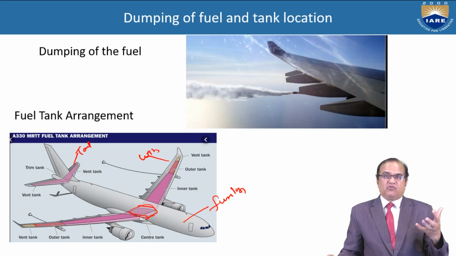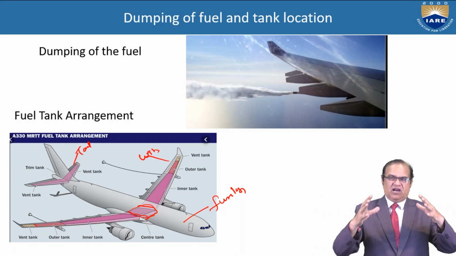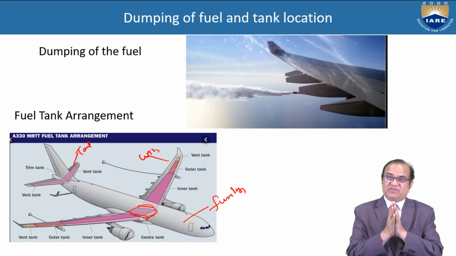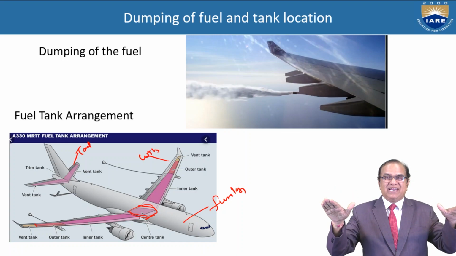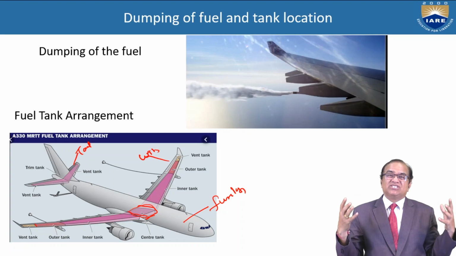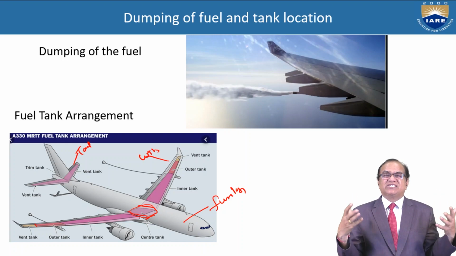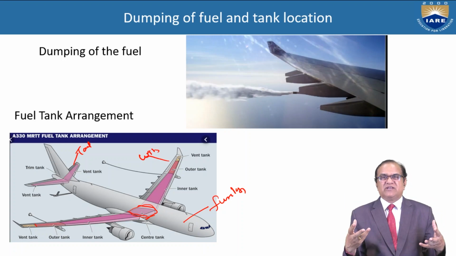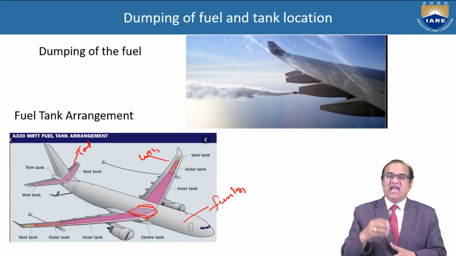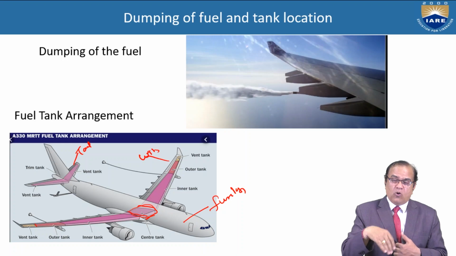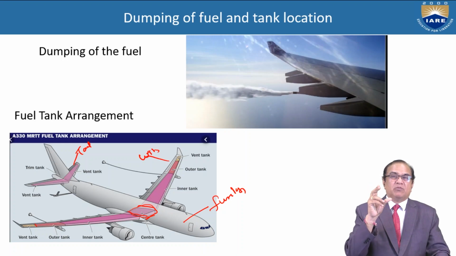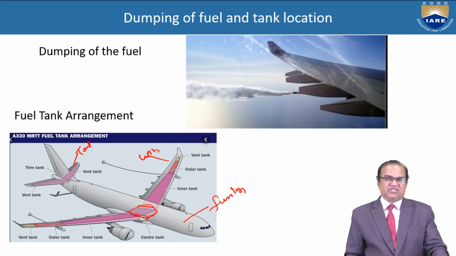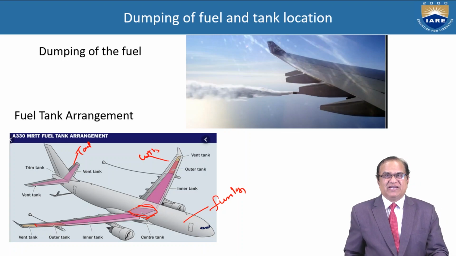stored, and as per the requirement, if everything is balanced, all the fuel will come together slowly, so that the center of gravity of the aircraft is maintained and the aircraft maintains a nice balance, and there should not be any chance of fire or any chance of leak. Tanks are made of such a material that in any case of bullet damage, the holes are self-healed, and these holes are covered due to the heat of the bullet. It is like glue pasted on the tank, and the leak is prevented.